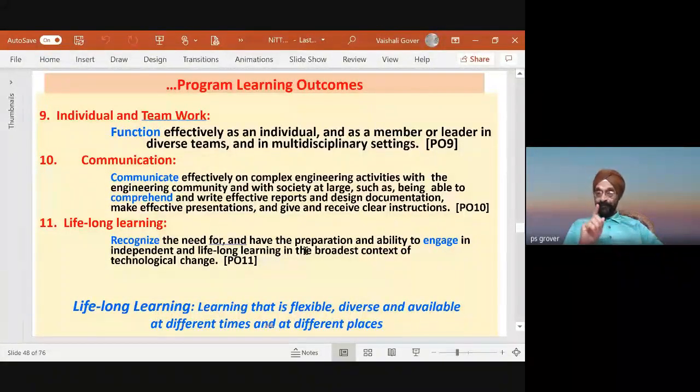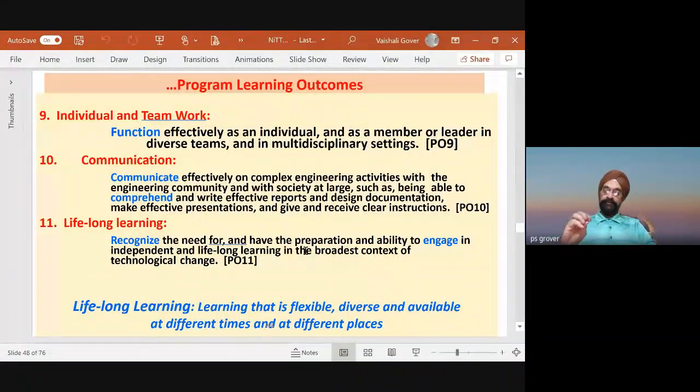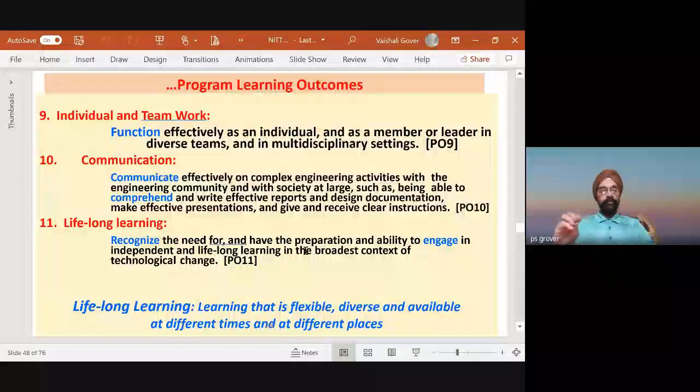So program outcomes have already been written in such a way that the Bloom taxonomy essentials are built into them with the help of Bloom words. That's how the program learning outcomes look.